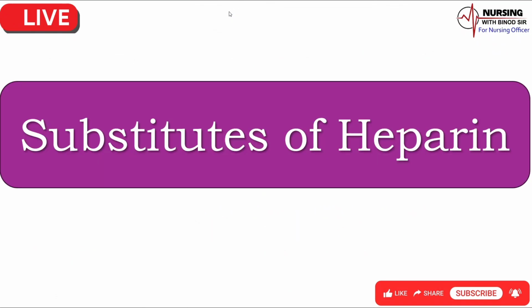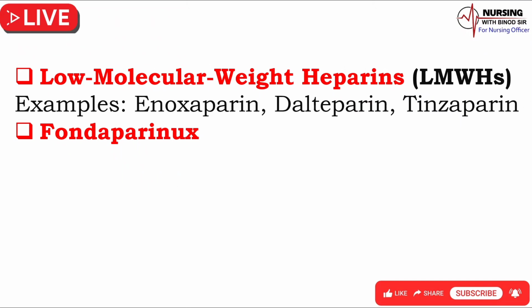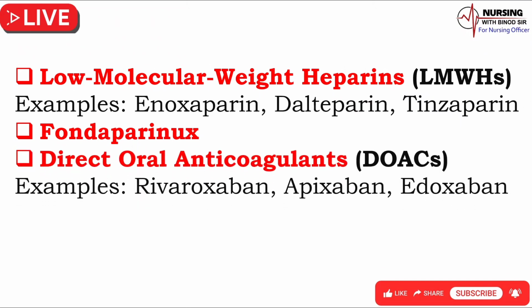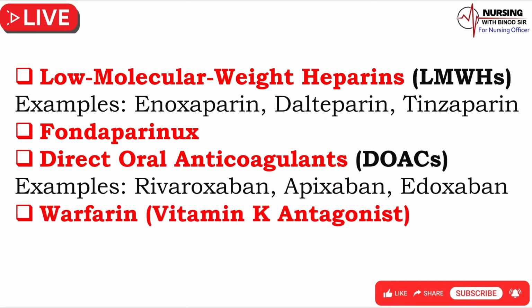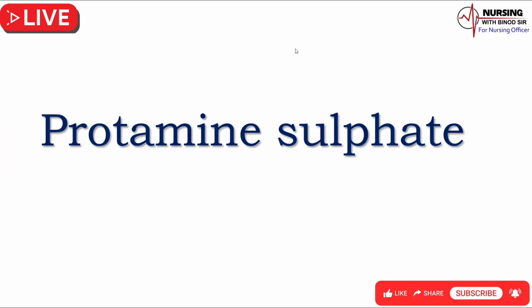Substitutes of heparin. Low molecular weight heparins, LMWHs. Examples: enoxaparin, dalteparin, tinzaparin. Fondaparinux. Direct oral anticoagulants, DOACs. Examples: rivaroxaban, apixaban, edoxaban. Warfarin, vitamin K antagonist. Antidote of heparin toxicity. Antidote of heparin toxicity is protamine sulfate.